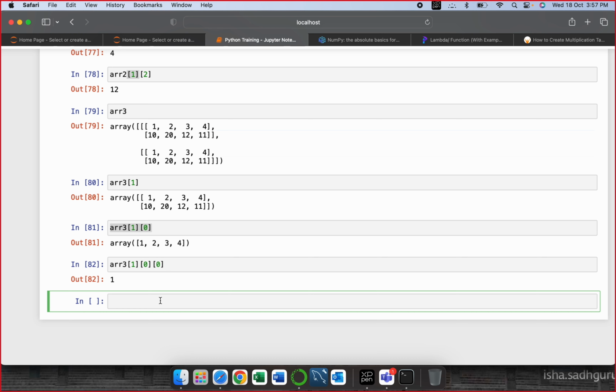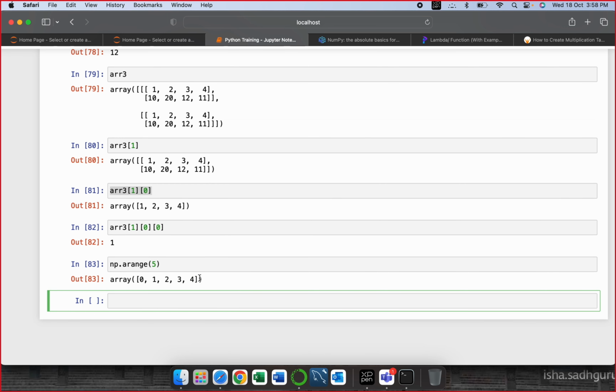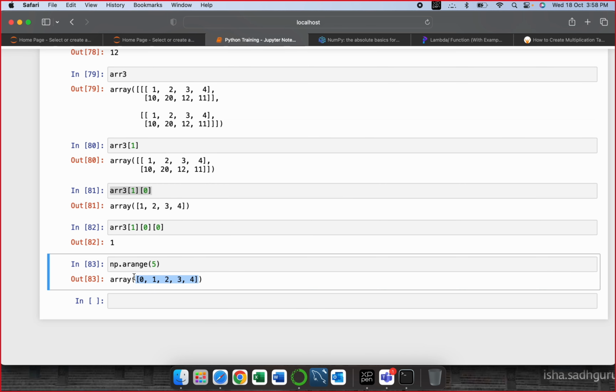Now, instead of creating these arrays, where we are adding values on our own, there is something called np.arange. np.arange, let's say 5. It will automatically create a 1D array for you with range from 0 to 5.